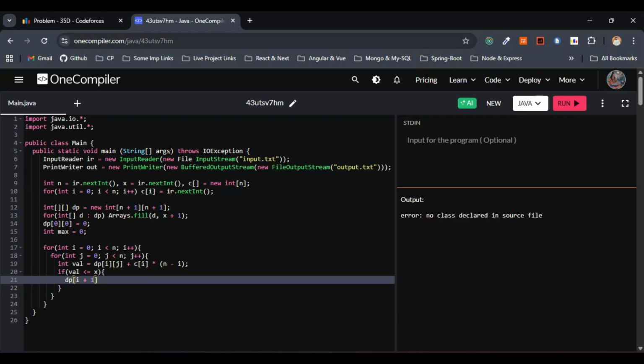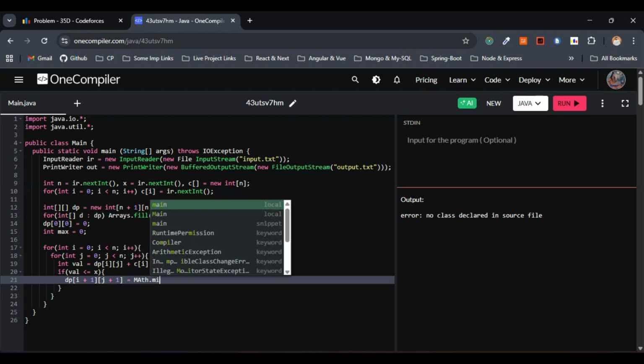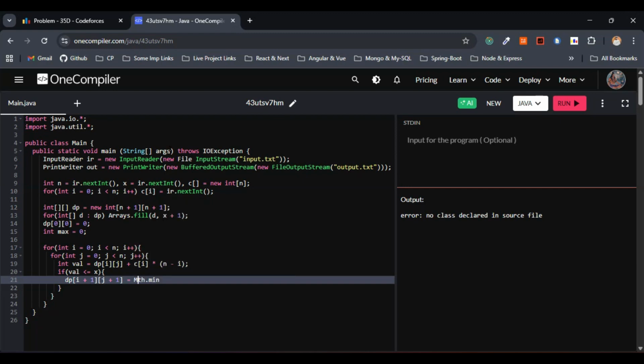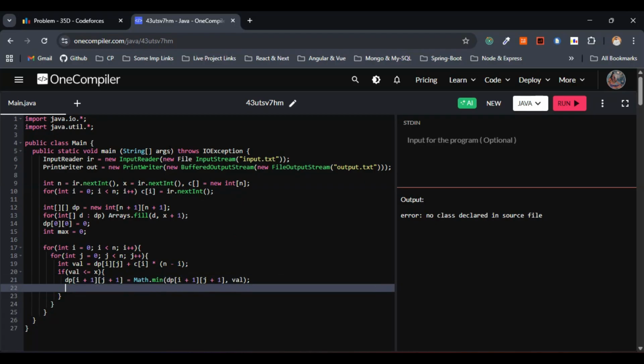dp of i plus 1, j plus 1 will be Math dot min, sorry, I'll keep small a here. So Math dot min of dp of i plus 1, j plus 1. Also we have to pass the value, right? So this is fine. Now finally we have to update the answer candidate. Here in this case max equals Math dot max. Let me pass max comma j plus 1.